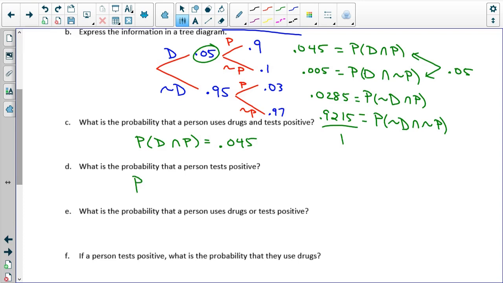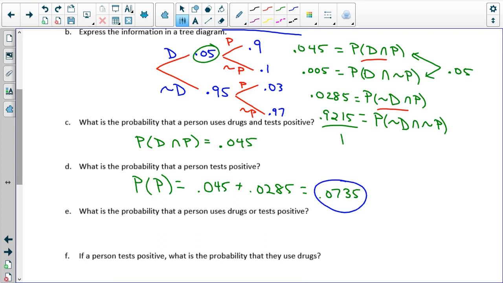What's the probability that a person tests positive? The probability of a positive test is just adding together the two cases where I have positive tests. So that would be 0.045, because this is a positive test. And then I have one other positive test. So that's 0.0285. If I add those two together, 0.045 plus 0.0285, I get 0.0735. So the probability that a person tests positive is actually greater than the probability of having a drug user in this company.